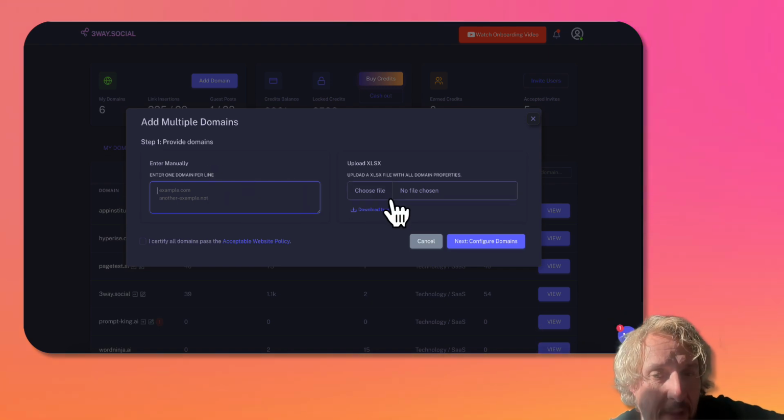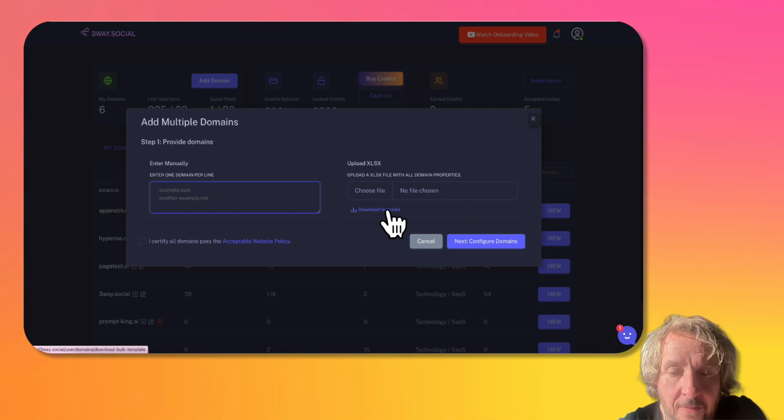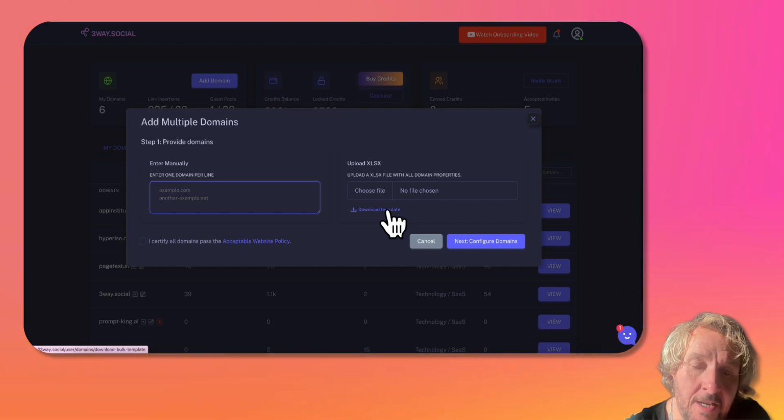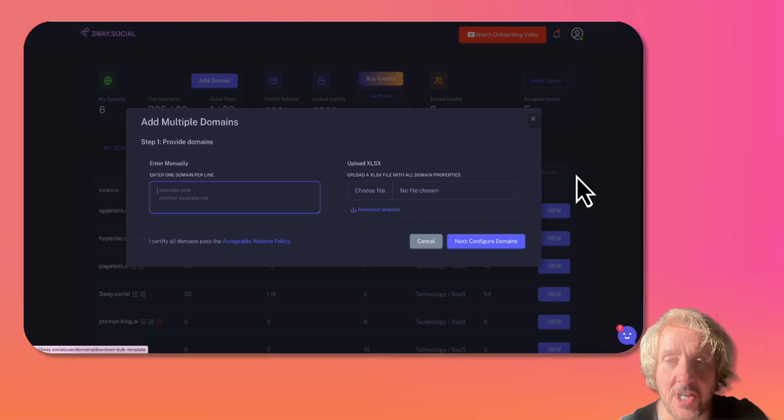Or I think even better is you download our spreadsheet template and put in all the details, the categories, your guidelines, everything you need, and then bam, upload it in one fell swoop. Makes life so much easier, and I'm sure it's going to be beneficial for all of us to be able to get all of our domains on the platform and start even better link sharing.